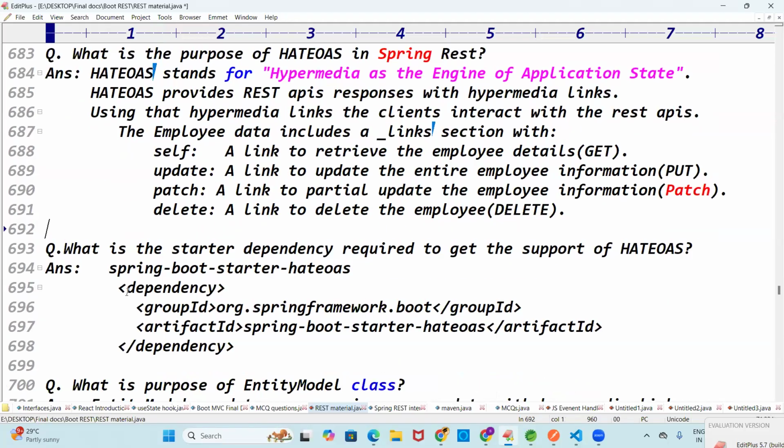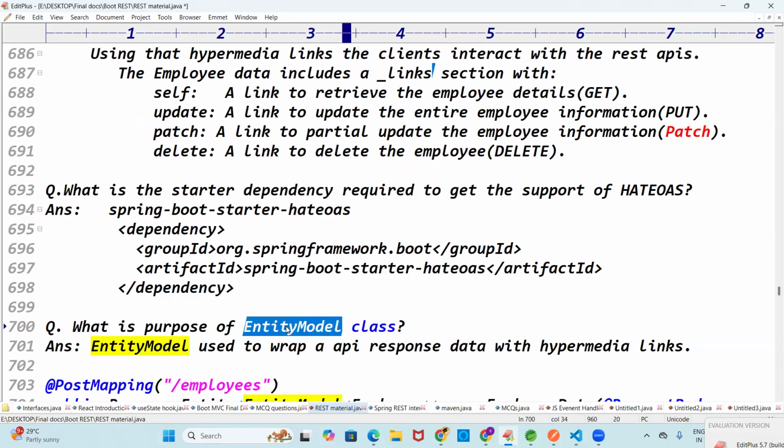Hypermedia links based. That is like the morning class where we discussed the starter dependency. What is the starter dependency? Java mail sender, right? Now to get this HATEOAS support, we require one more dependency, Spring Boot Starter HATEOAS. This is a dependency we need to add. In the morning class we discussed how many classes to send the mail: two classes. One is JavaMailSender for sending the mail, and SimpleMailMessage to combine the receiver and sender details. Now here you go for one class, the entity model class. That's the only important class.